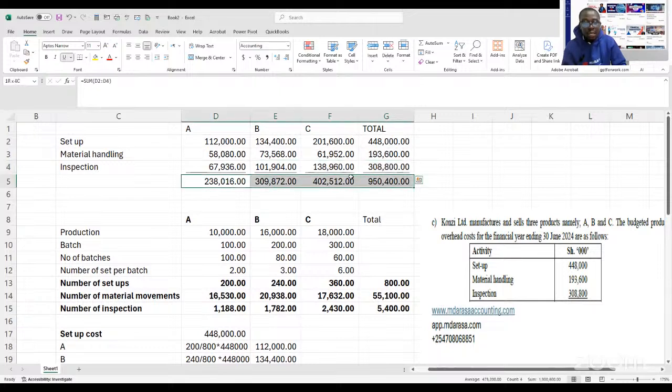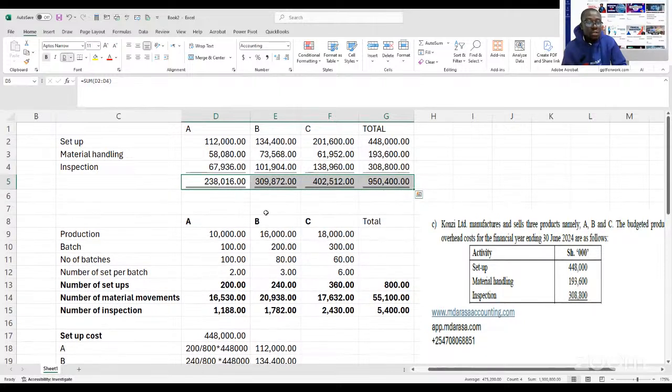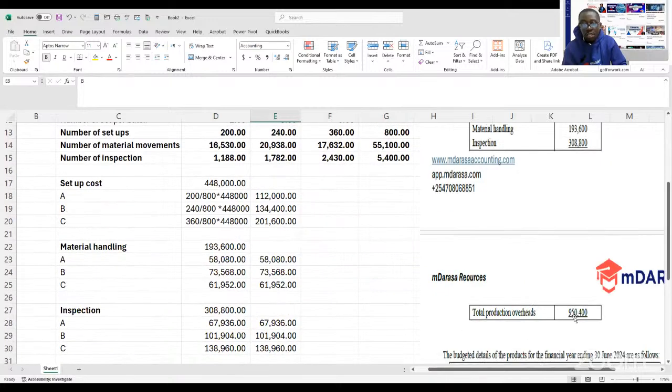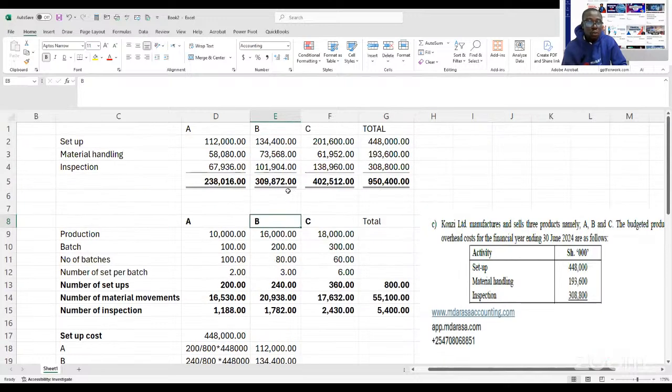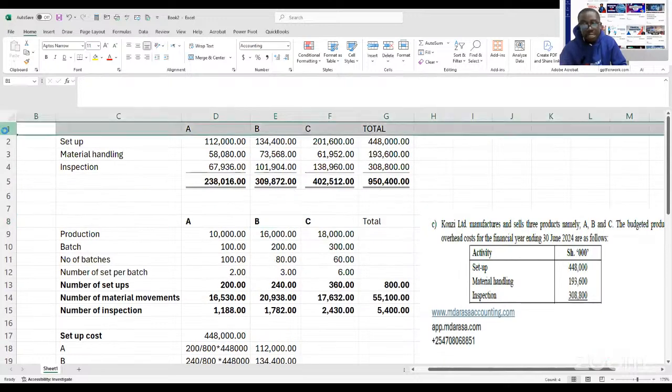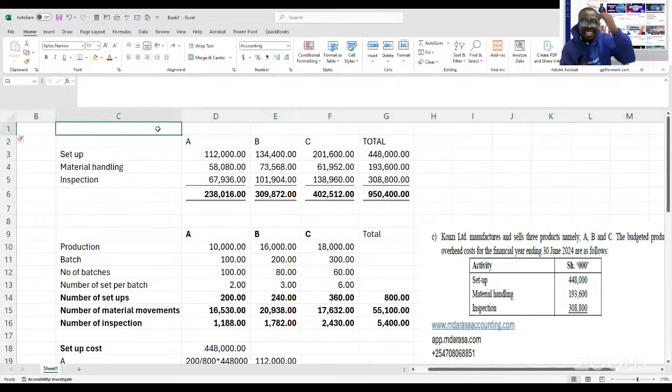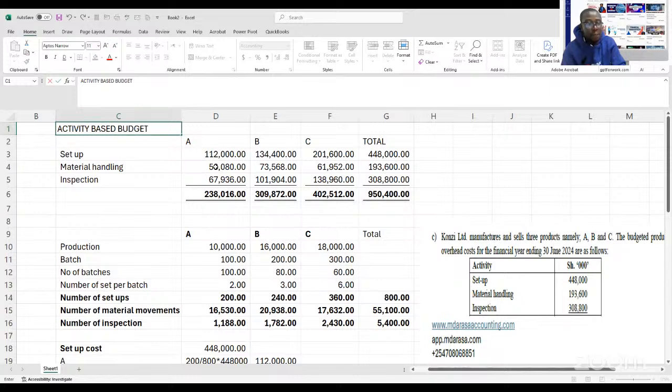After allocating, it will take us back to the values that we had. See? It will take us back to the value that you're given, 950,400. So what we have prepared here is a very unique budget, and I know the majority of you are like, Mwalimu, is this thing in MA? Yes, it is in management accounting. This is activity-based budgeting.